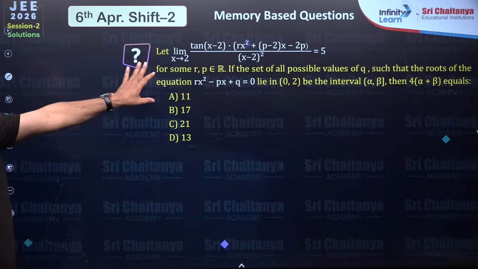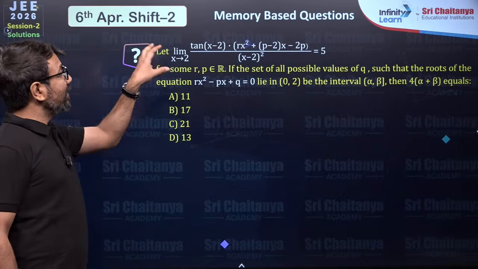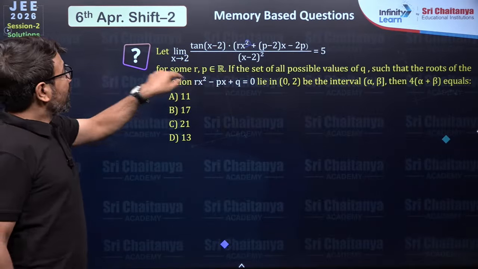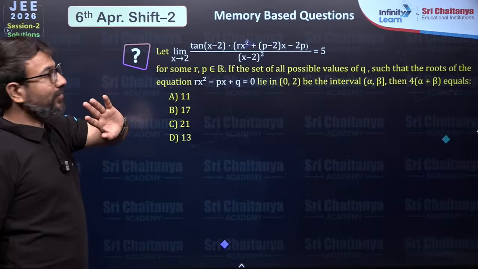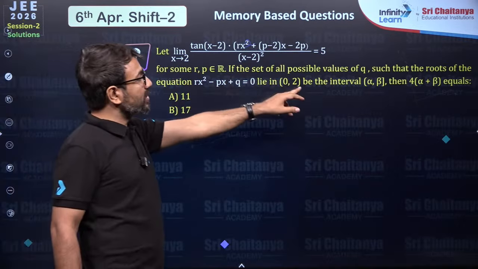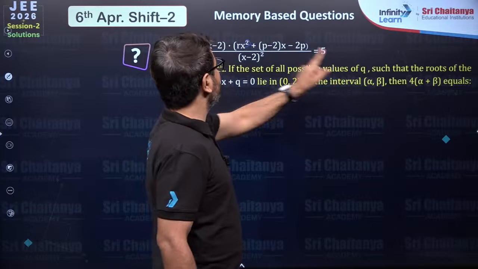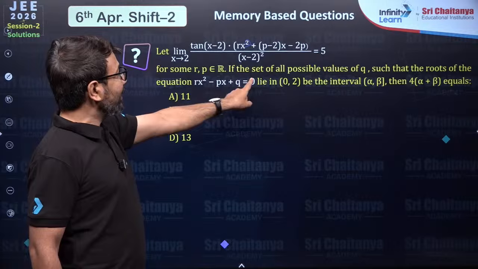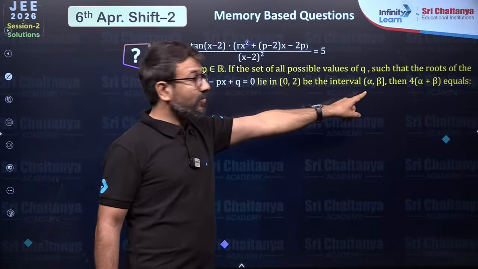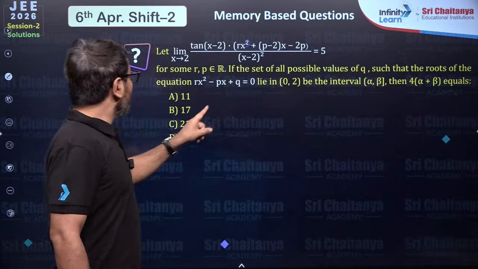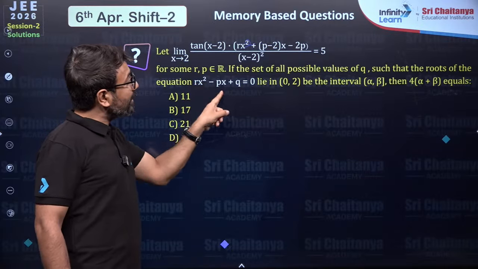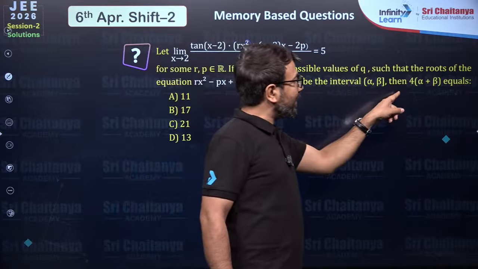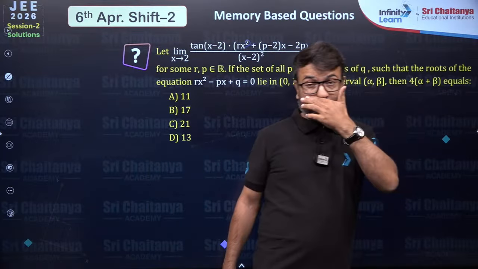Next problem is they have given a limit question. They said that limit as x tends to 2 of this function is equal to 5, for some r and p belonging to the set of real numbers. Q is not given here; r and p are given, q is not given. So now, my dear students, if the set of all possible values of q such that the roots of the equation r x square plus p x plus q lie in the interval 0 to 2 is the interval alpha to beta, then 4 times alpha plus beta is equal to what?